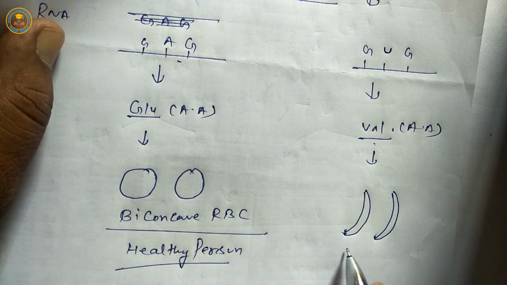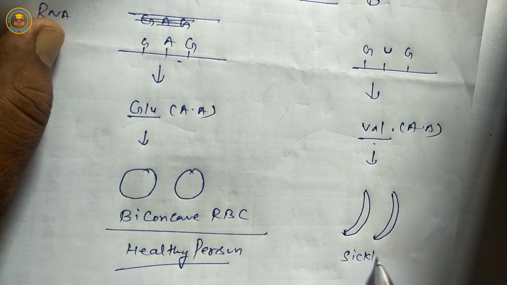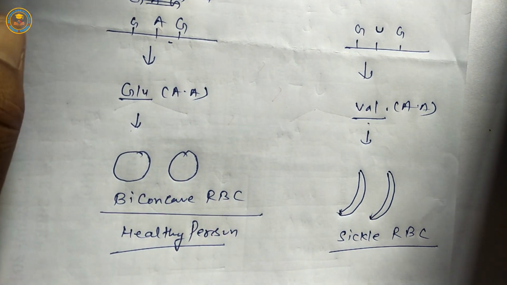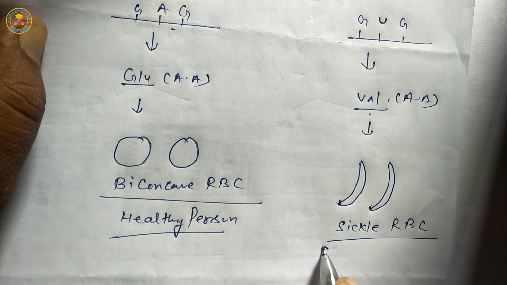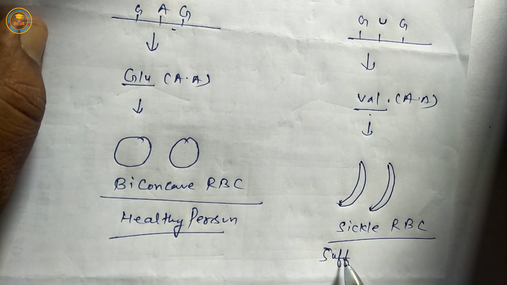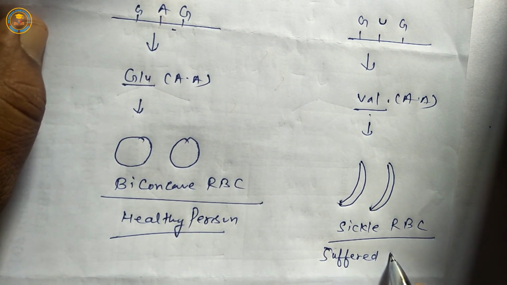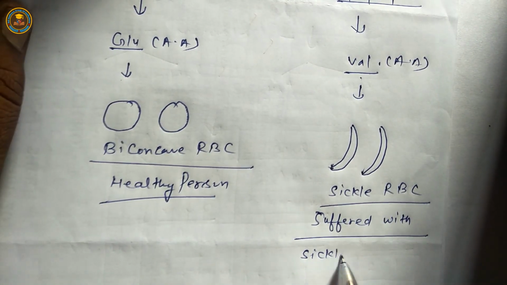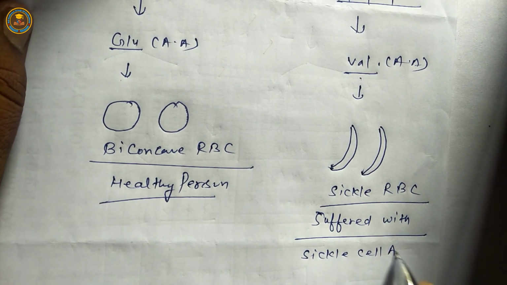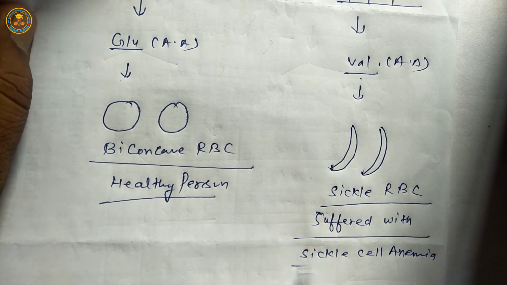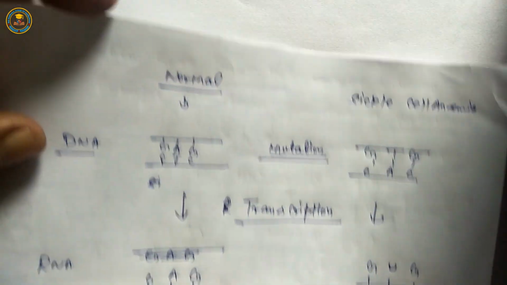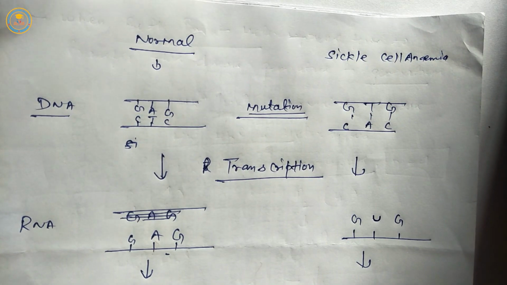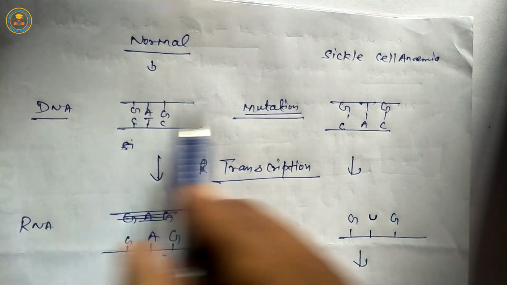So sickle RBC, sickle red blood corpuscles, and this person is suffering with sickle cell anemia.